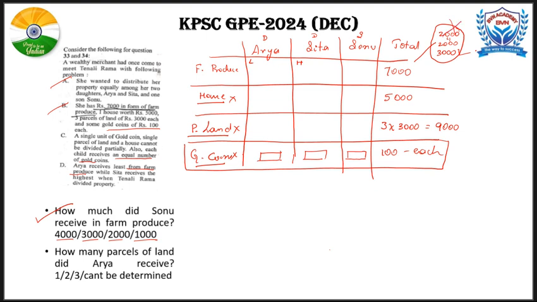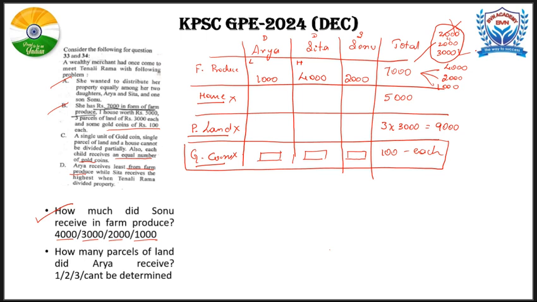So we have to divide this farm produce, that is 7,000, in such a way that there must be a highest figure and there must be a lowest figure and one in between. So hence, can we divide 7,000 like this? 4,000, 2,000 and 1,000 put together is 7,000. Now if you see, the highest, 4,000, we can give to Sita, the lowest, 1,000, can be given to Arya, and the remaining 2,000 will go to Sonu. So the first condition is taken care of.